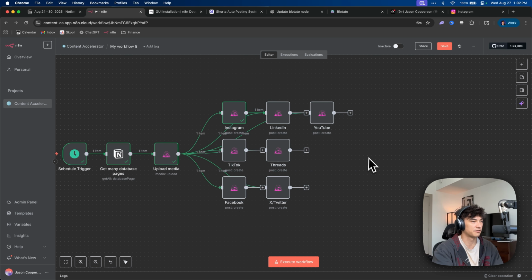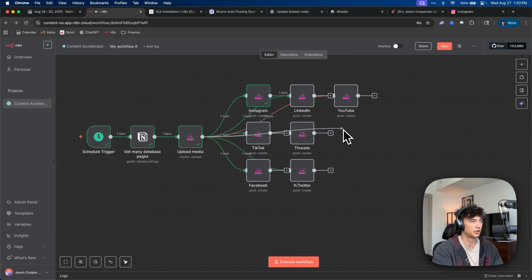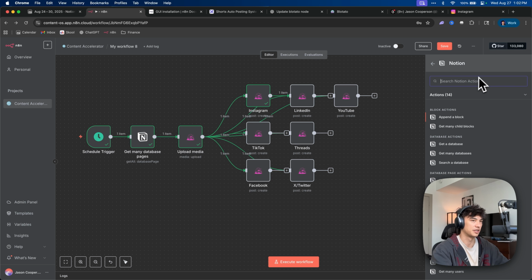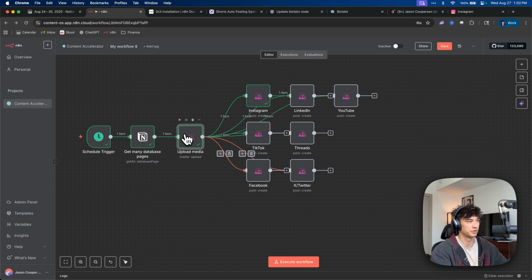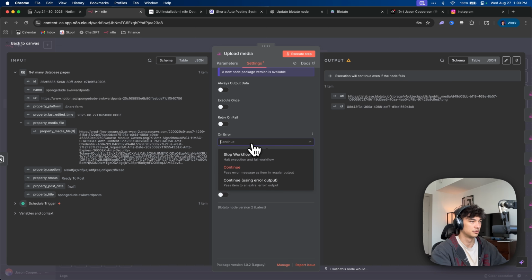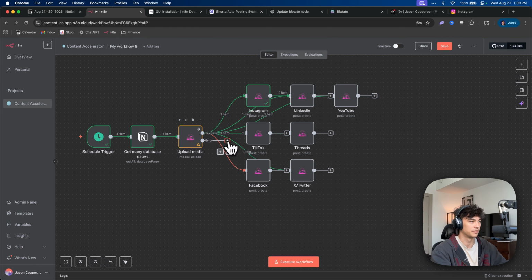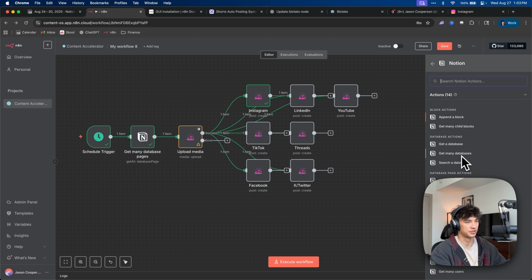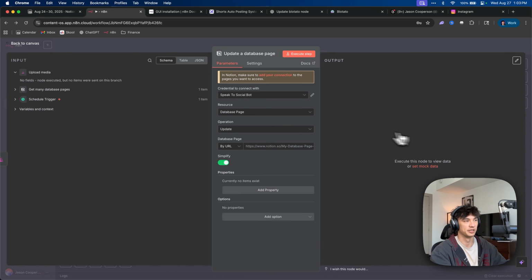We just need to add a final thing where we go back to Notion and we either say that it on success, here's what actually we need to do. We need to go here, open up this node and go into settings, and then go on error, continue using error output. There we go. And so on error here, we're just going to connect a Notion node, and it's going to be update database page.